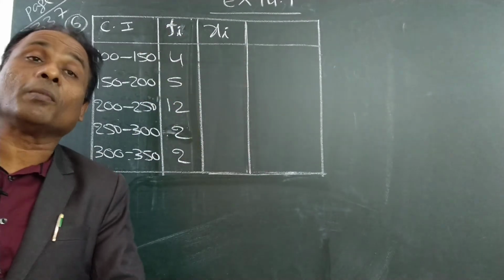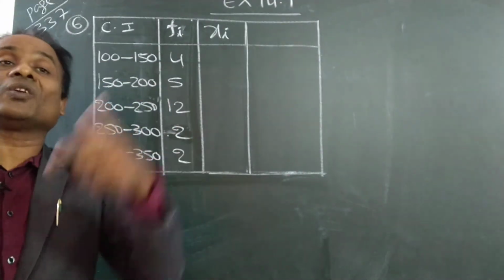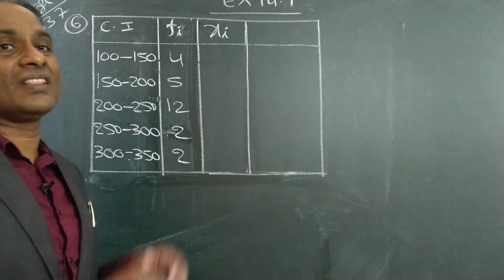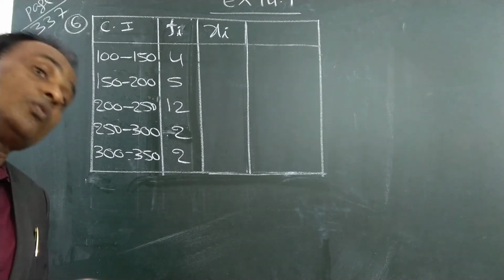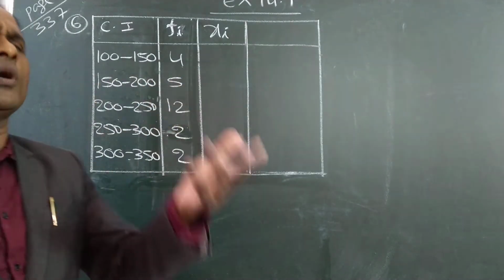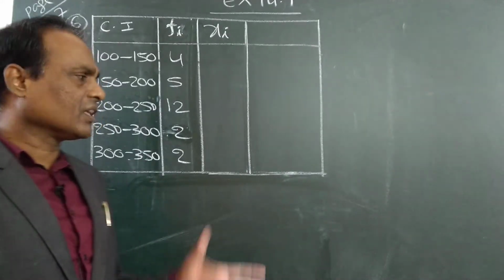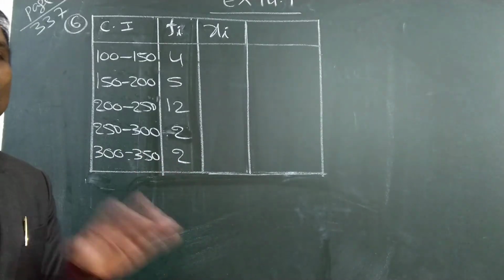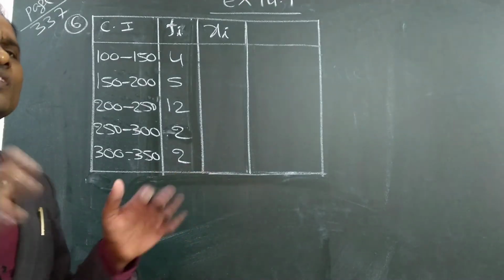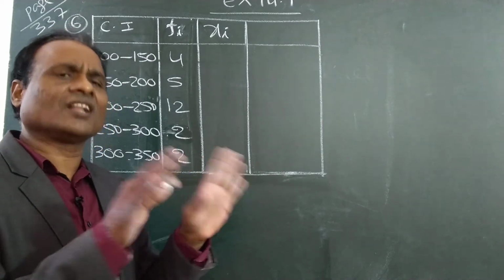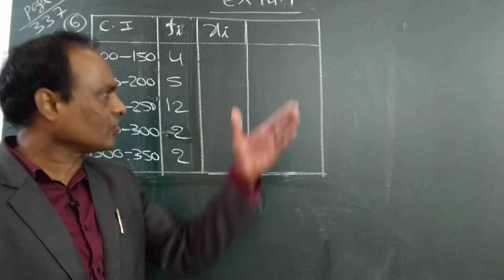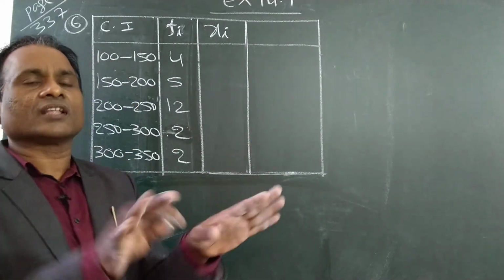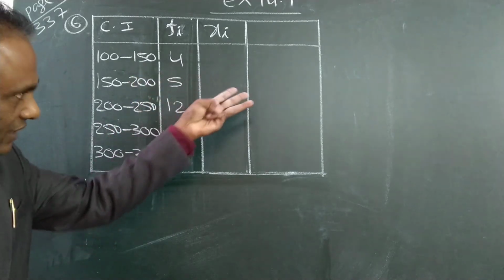After this, in the next problems I will apply another method, because I told the fourth and fifth formula, no? We did not use it till now, because you have to get practice in this. Then I will explain the fourth formula and fifth formula. Maybe tomorrow we will go to that, because here the question does not ask to apply the third, fourth or fifth formula. So whichever is convenient to you, you can do it. But the third formula is a little more convenient, so let us practice it perfectly. Tomorrow another method, and the day after tomorrow another method, so that you will be perfect in direct method.